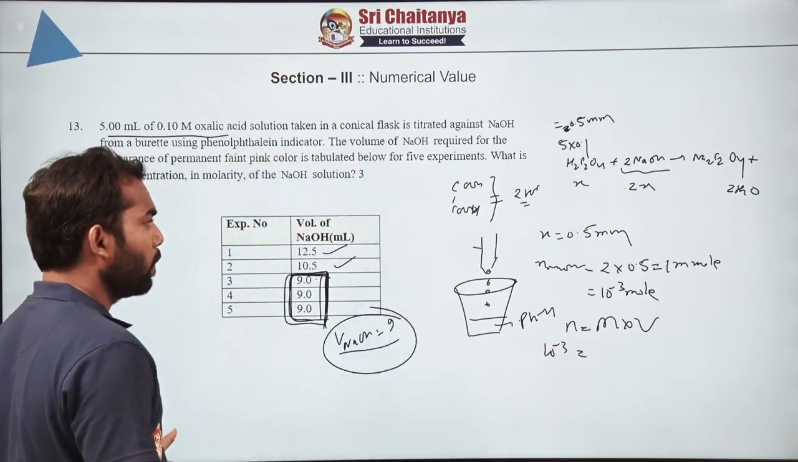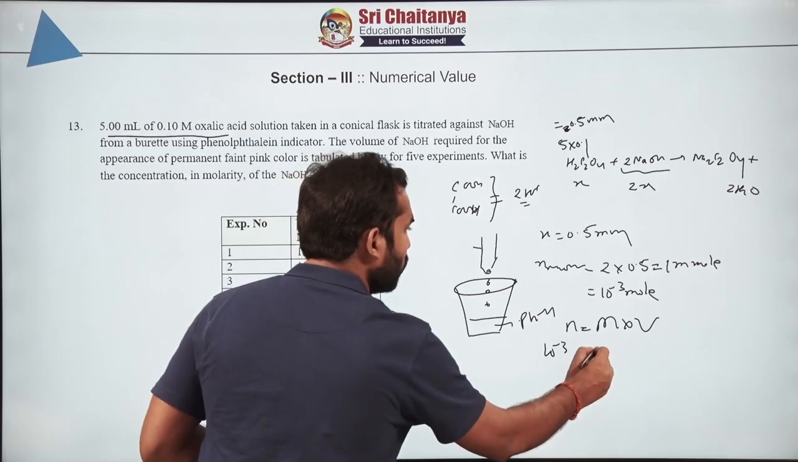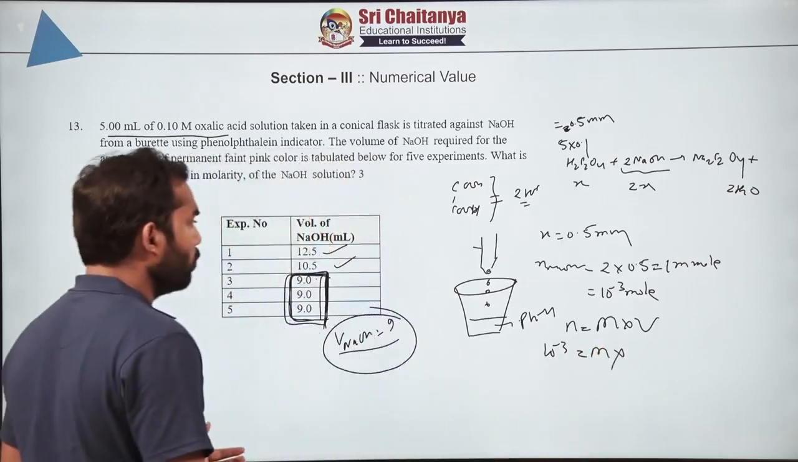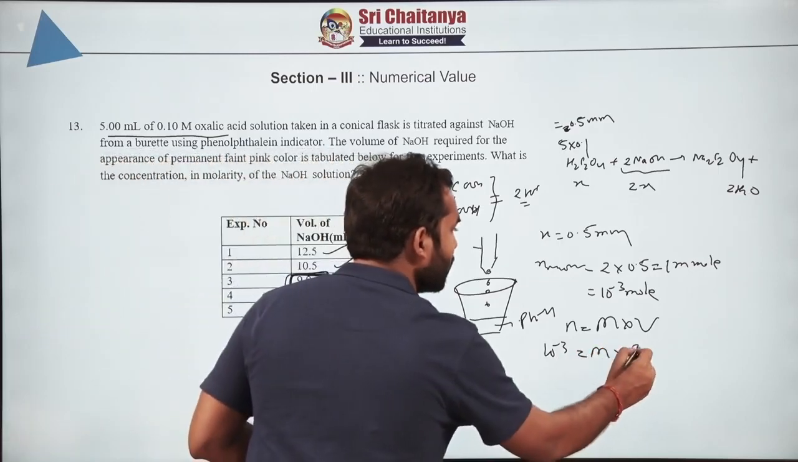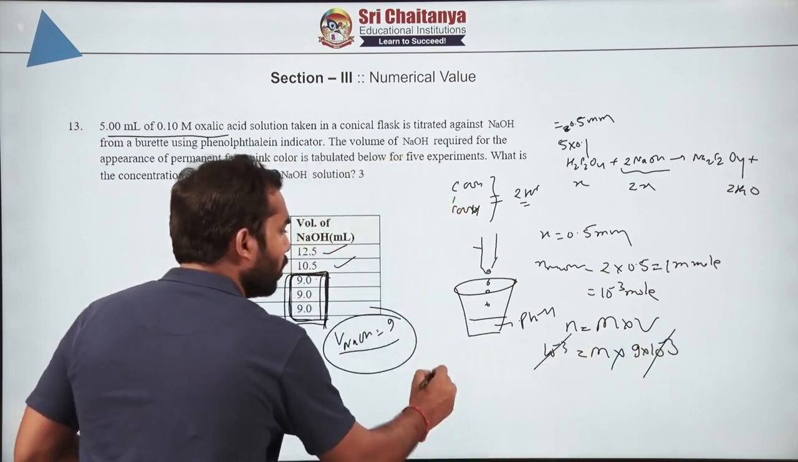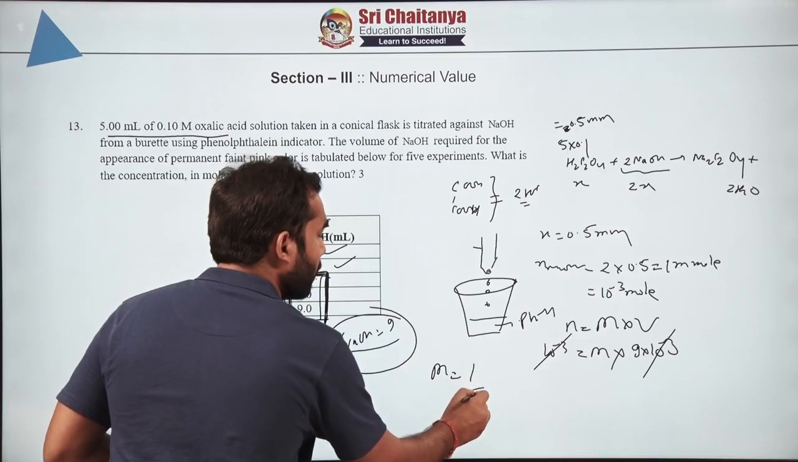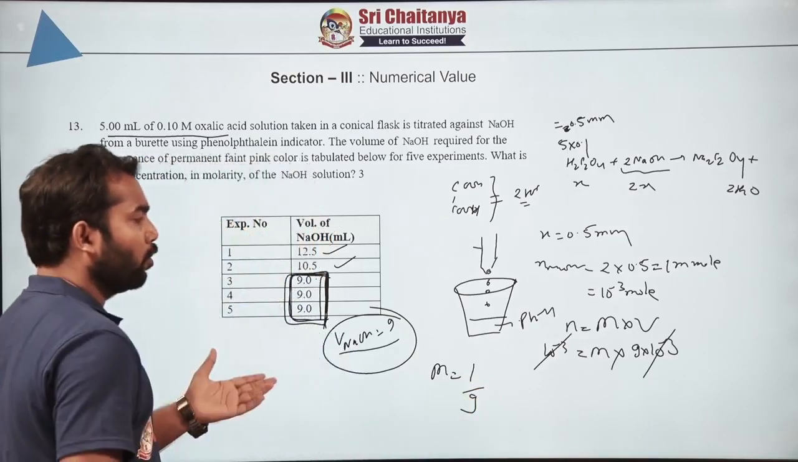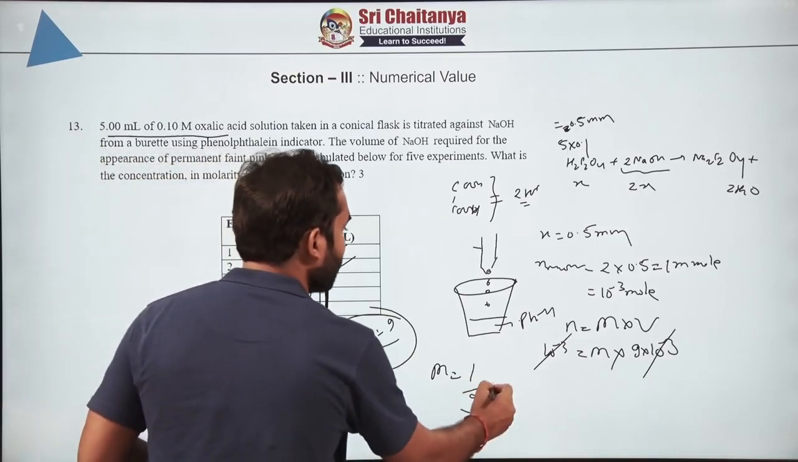How much molarity is there? That we don't know. How much volume is there? That is 9 ml, that means 9 into 10 to the power minus 3. So this and this will be cancelled out. Molarity we will get 1 by 9. Now you simply calculate it.